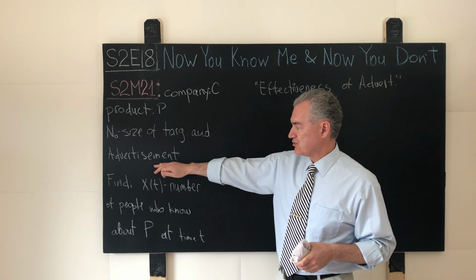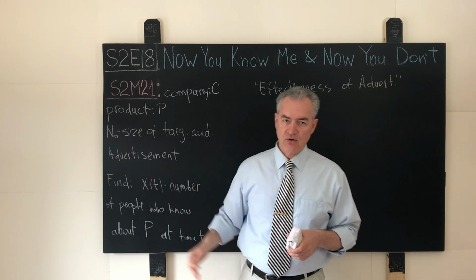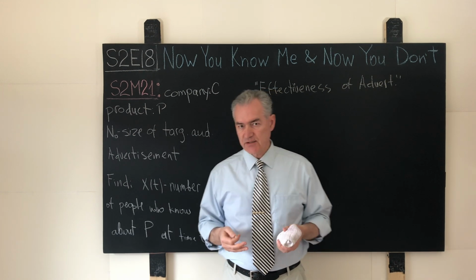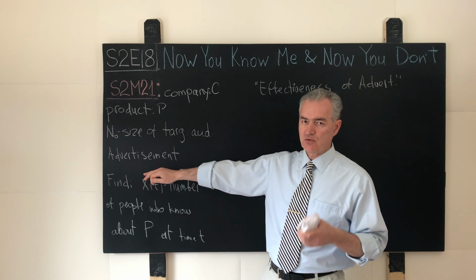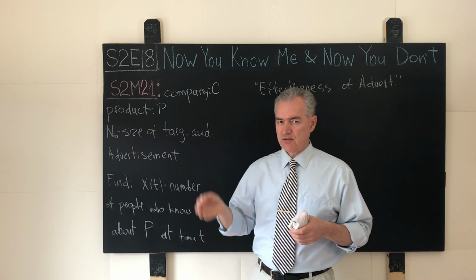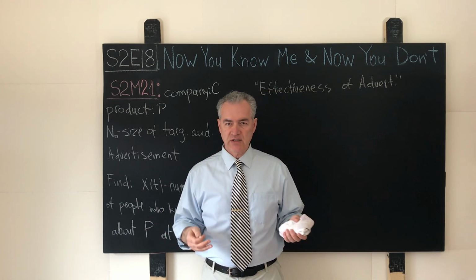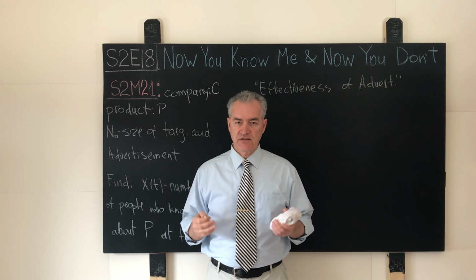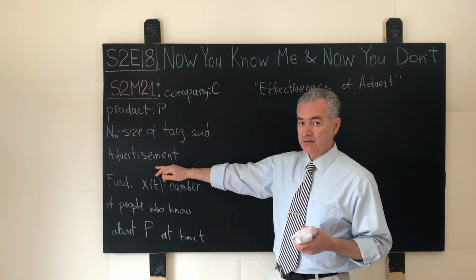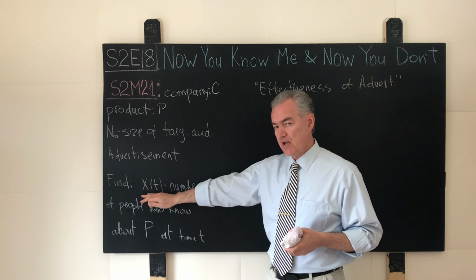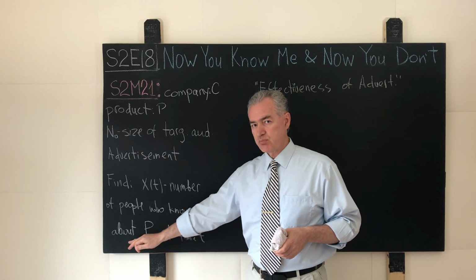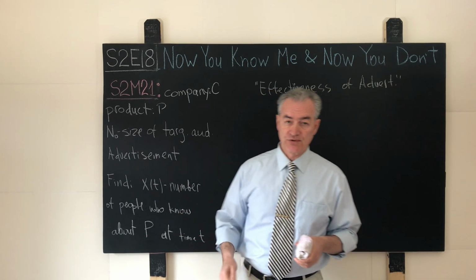And again, for the purposes of simplification, let us assume that we carried out the advertisement campaign only once, and in some sense it doesn't really matter. Let's say we advertised on TV, on radio, in newspapers, magazines, journals, in various posters, billboards, in different types of transportation, an airplane, train, in a taxi, whatever, over the internet. Again, it doesn't really matter. The company C carried out that advertisement campaign once. We want to recover the shape of a function that tells us the number of people who are aware of the product P at time t after the advertisement was carried out.